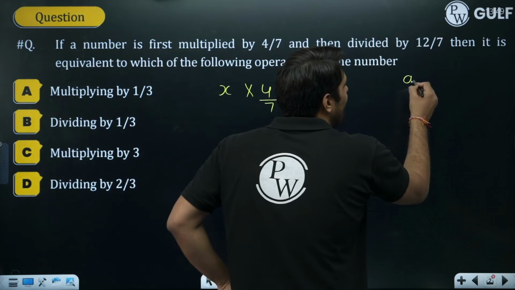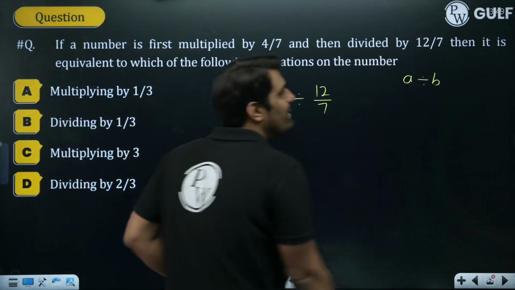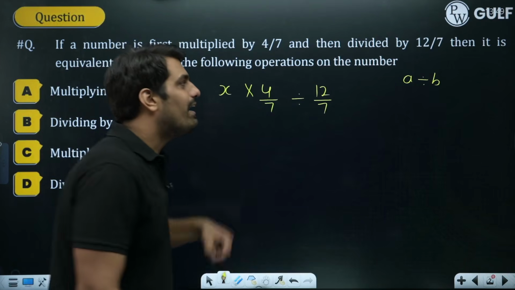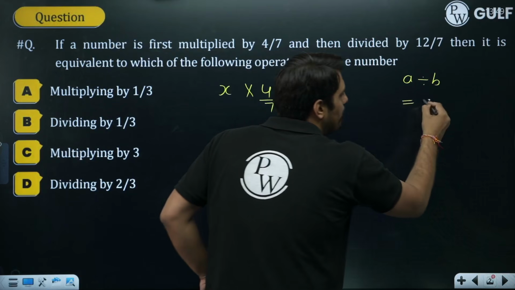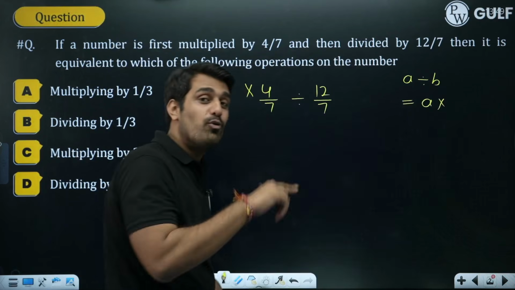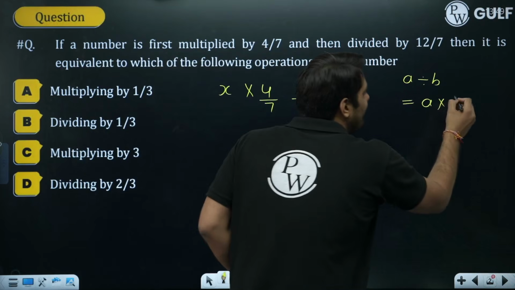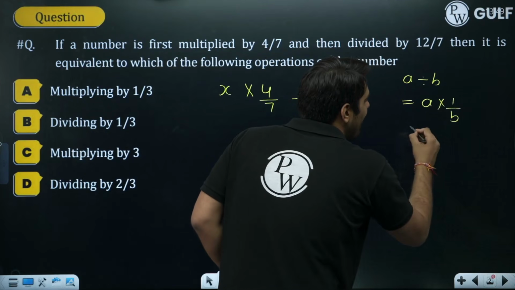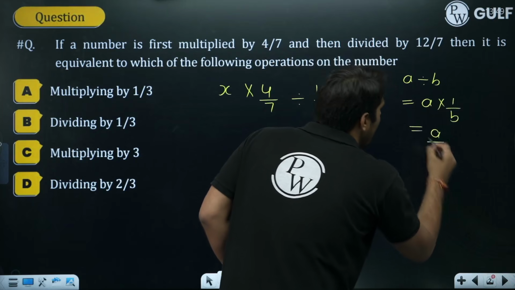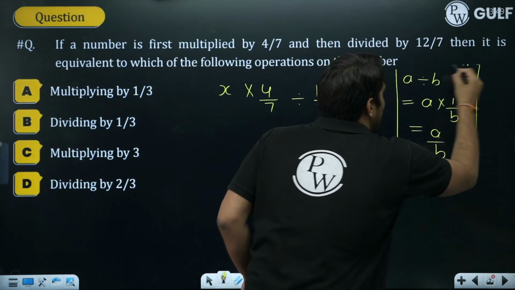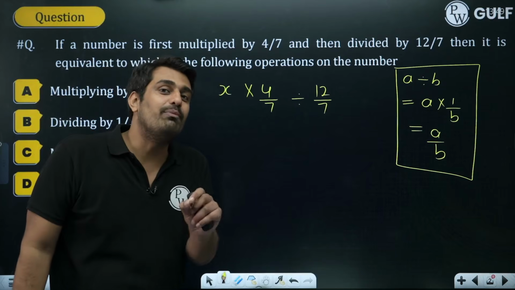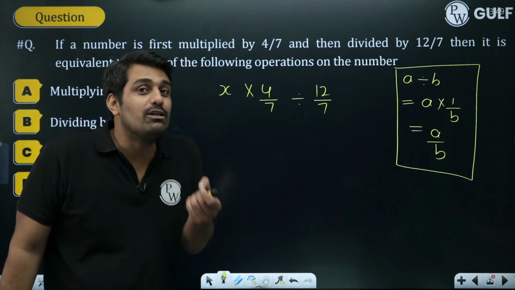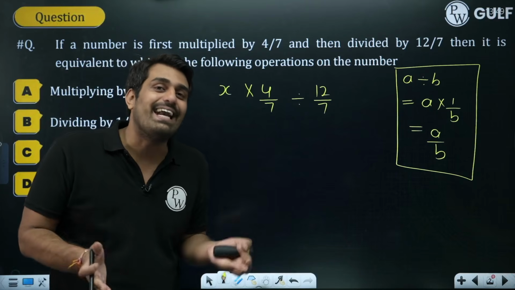See, A divided by B. This is what we say, right? A divided by B. So how can I write A divided by B in the form of multiplication? I can say A multiplied by the reciprocal of B. So A multiplied by 1/B, and hence it becomes A/B. You write A/B multiple times, but you don't have a clue how it reached A/B. This is the thing which has to be checked and assessed, the understanding of the things, whether basic clarity is there or not.